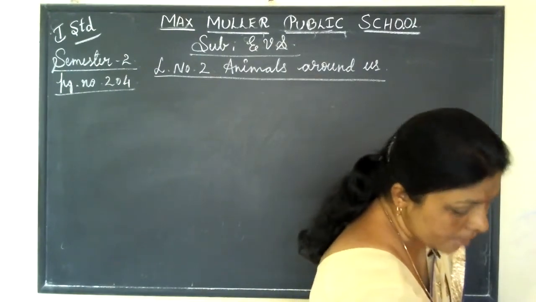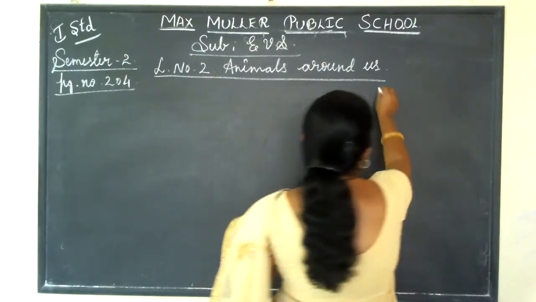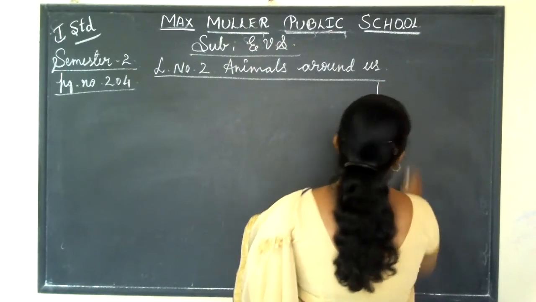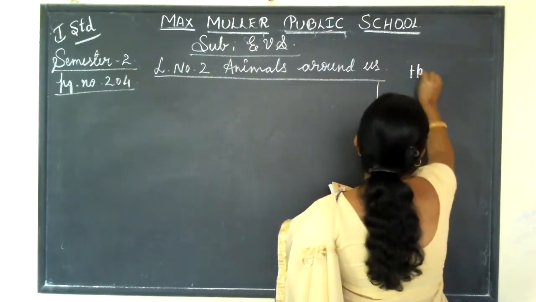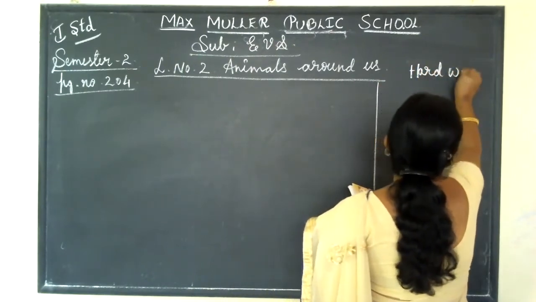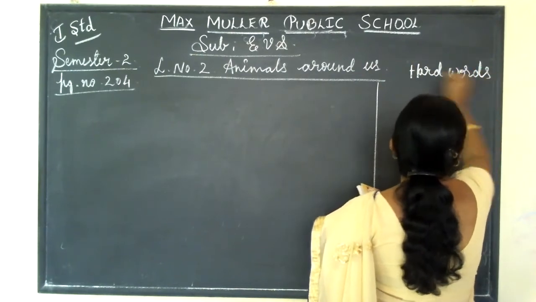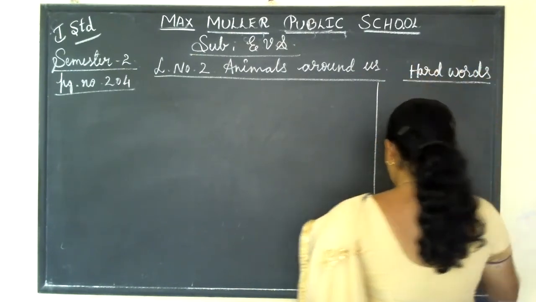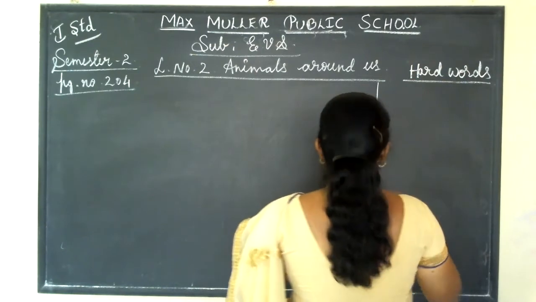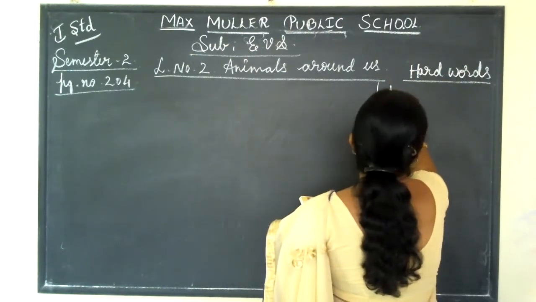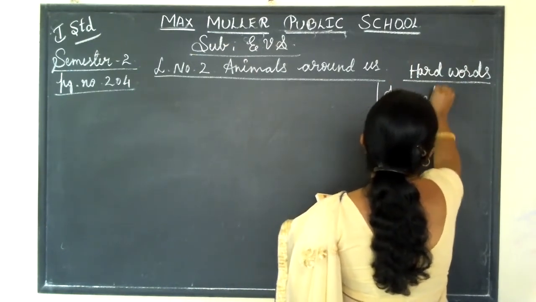Before going to start the class, I will write here the hard words. So you should practice, children. See hard words. The first one, animals.